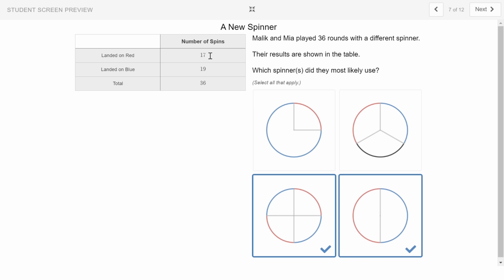So our experimental probabilities were 17 out of 36, which is slightly under 50%, about 47%, and 19 out of 36, which is slightly over 50% at about 53%. So pretty close to the theoretical, or what I would expect just based on looking at the spinner.